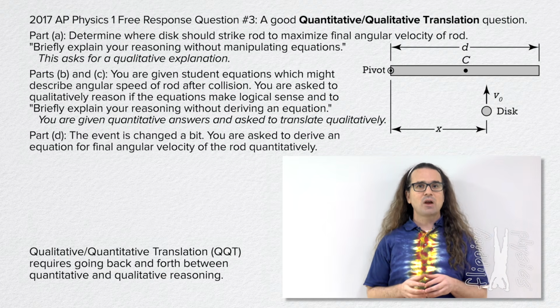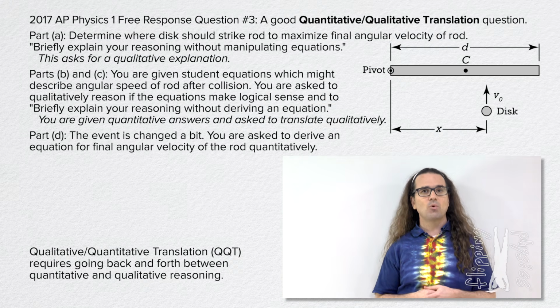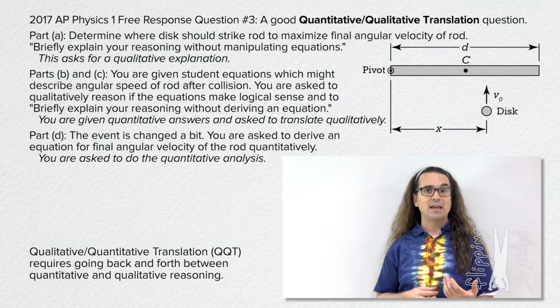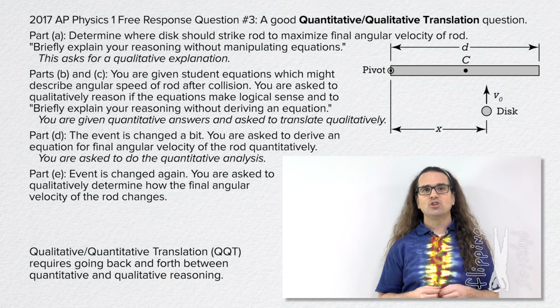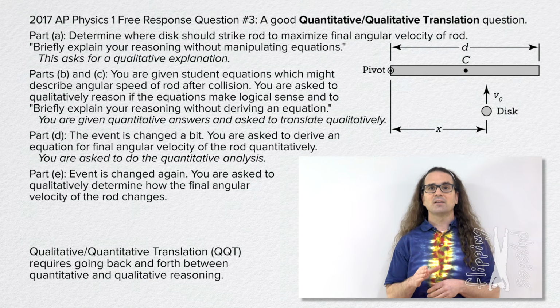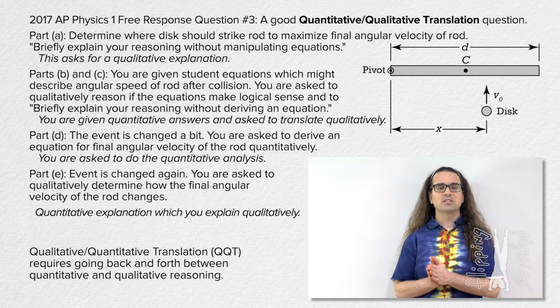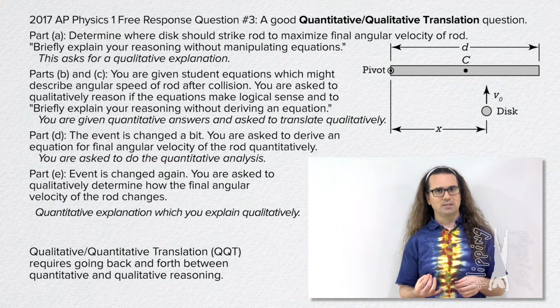In part D, the described event changes slightly, and you are asked to do your own quantitative analysis and derive an equation for the final angular velocity of the rod. So for this part of the problem, you are doing the quantitative analysis instead of them just providing you with an equation. And then in part E, the described event is changed even further, and you are asked to qualitatively determine how the final angular velocity of the rod changes. Again, there is a quantitative explanation or equation which you have to qualitatively explain using words. Hopefully you can see how this problem requires that you translate back and forth between the quantitative and the qualitative.